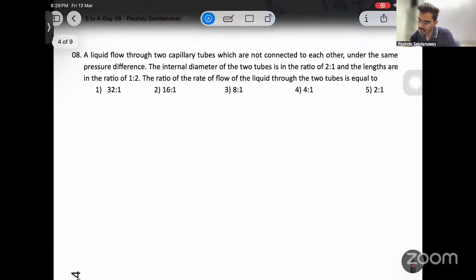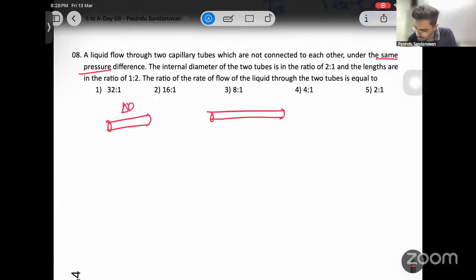8. The liquid flows through capillary tubes which are not connected to each other, under the same pressure difference. The internal diameters of the two tubes are in the ratio 2 to 1, and the lengths are in the ratio 1 to 2. Two tubes are there, and the pressure differences, delta P and delta P, are the same.